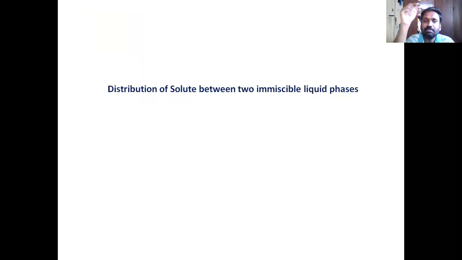That means simply we come to a new topic. Now in a separating funnel example, I have taken two liquids, example water and chloroform. They are immiscible. They have formed two layers. The bottom layer is CCl4 or tetrachloride or chloroform. The upper layer is water. And there is a distinct boundary separating these two liquids because they are immiscible. Now I will add a solute into this separating funnel. That solute can be either a liquid or a solid.